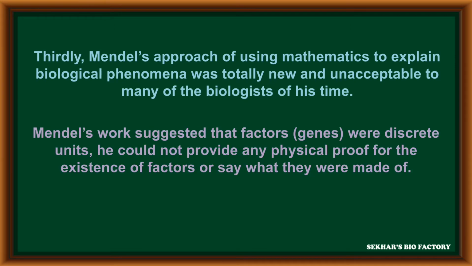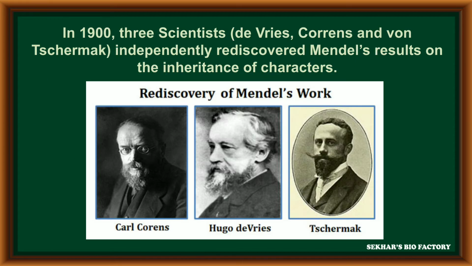So Mendel's work suggested that the factor was a discrete unit. He could not provide any physical proof for the existence of the factor or say what they are made up of. So these are the reasons for Mendel's failure. In 1900, three scientists, De Vries, Correns and Tschermak, independently rediscovered Mendel's results on the inheritance of characters.